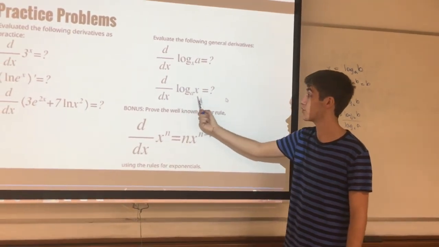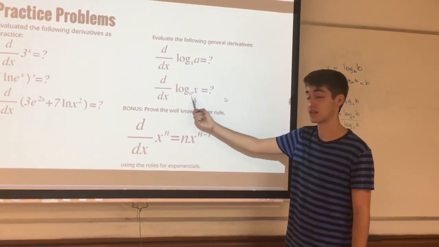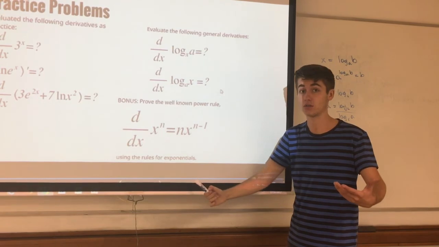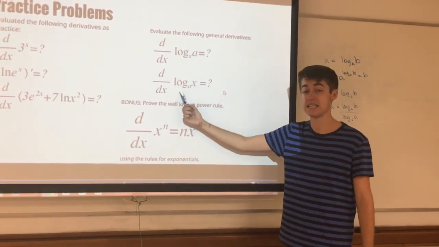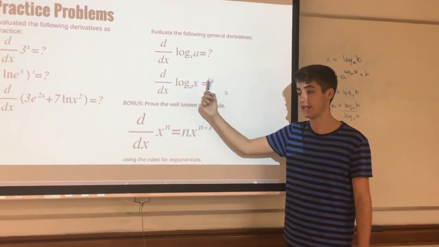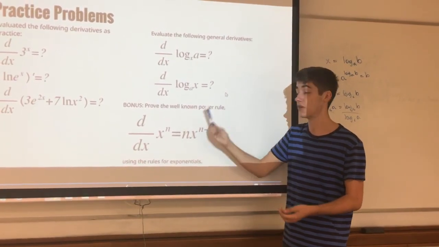This one's slightly different, so the x is varying here, and the base is constant at base a. So this is just a general derivative of any log. So once you evaluate this derivative and you plug in e for a, you should expect it to simplify to 1 over x. If it doesn't simplify to that, you've done it wrong.